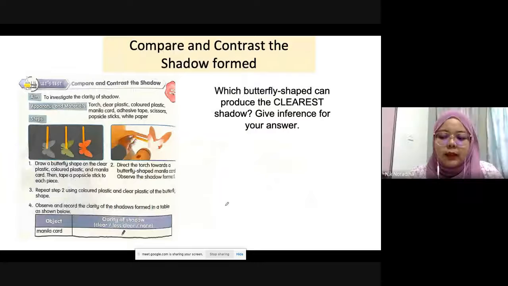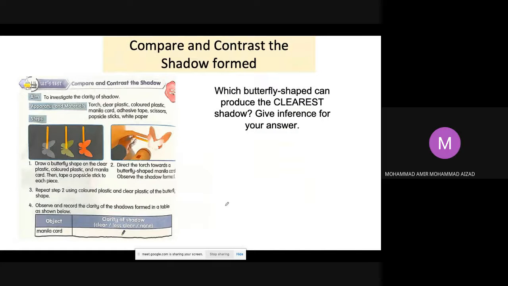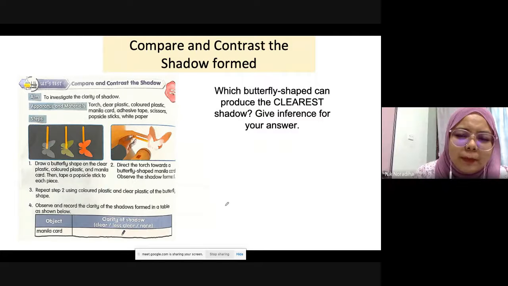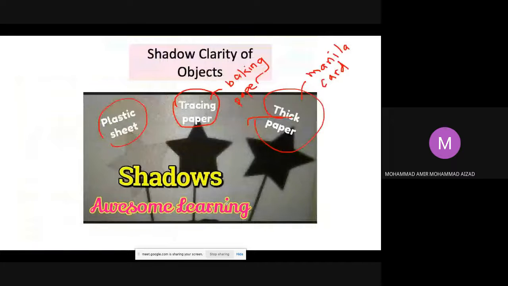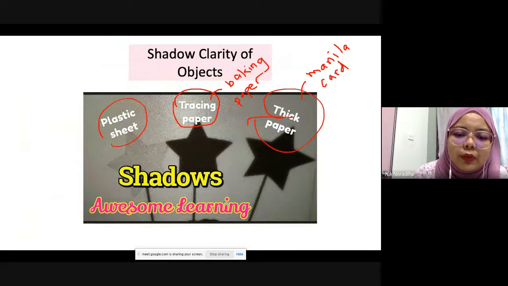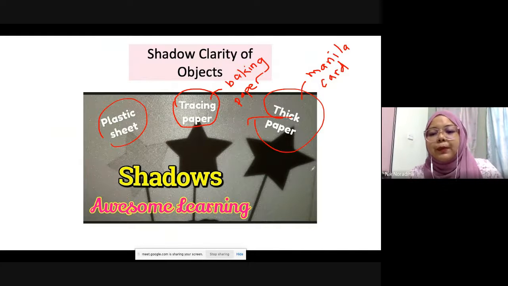Yes, who raised your hand? Amir Aizat, yes. What is the difference between thick paper and tracing paper? The material and also the thickness. Thick paper doesn't allow any light to pass through it. Tracing paper allows some light to pass through it. Plastic sheet allows all the light to pass through it.